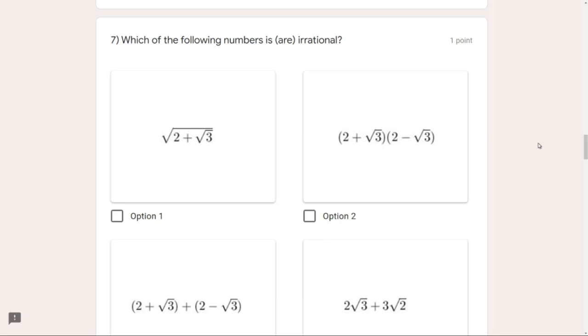So the first option is correct. We will tick it. The second option is (2 plus square root 3) multiplied by (2 minus square root 3). If you remember this identity, (a plus b) multiplied by (a minus b) is a squared minus b squared. So if we perform this on this option, we get 2 squared, which is 4, minus root 3 squared, which is 3. 4 minus 3 is 1, which is rational. So option 2 is not correct. Let's go on to the next option.